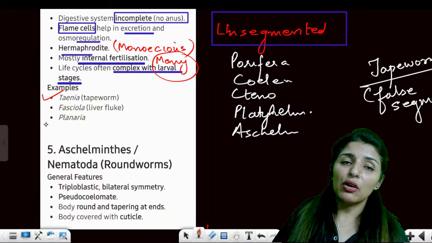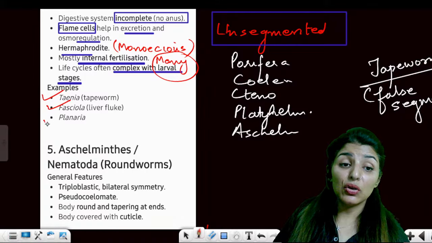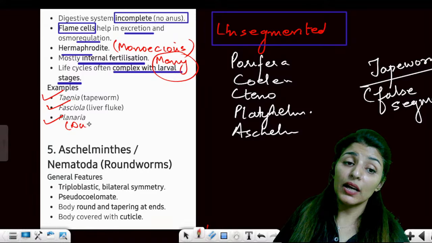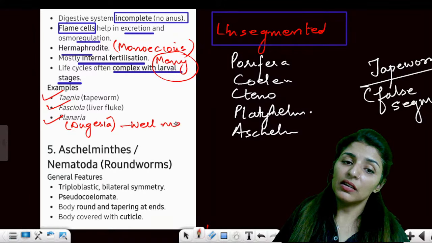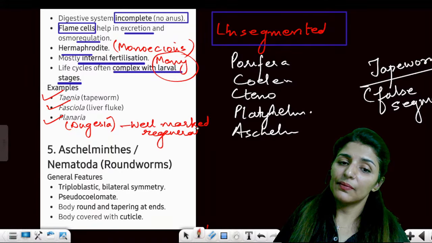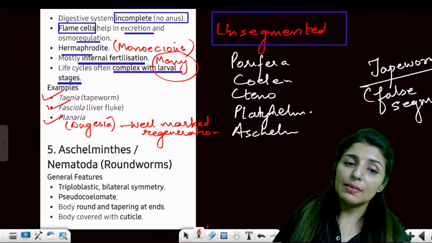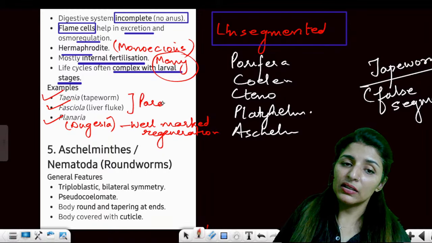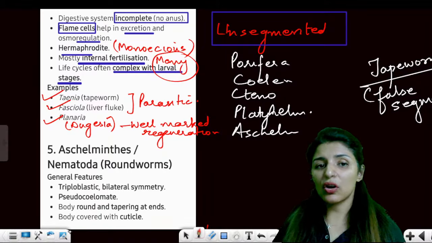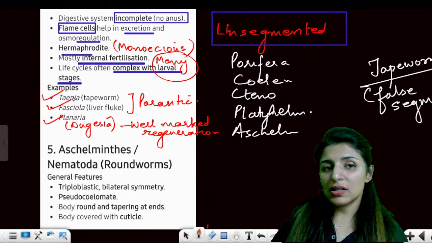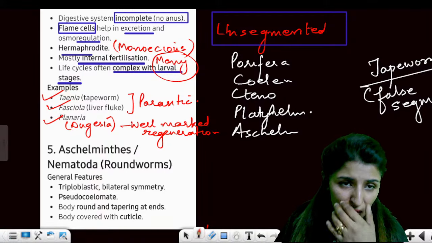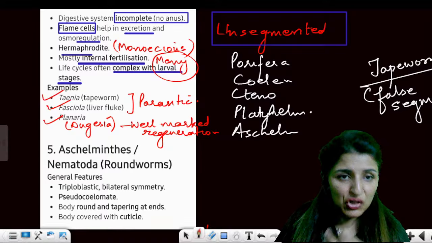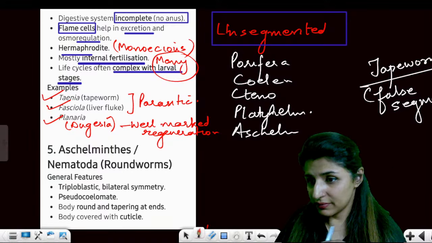Anyways, coming on to Platyhelminthes: Taenia, Fasciola, Planaria. Planaria is also known as Dugesia. Well marked regeneration. Is this clear? While these both are parasitic in nature, they cause diseases. Tapeworm, or Taenia, will cause taeniasis. Fasciola will cause fascioliasis. Yes, liver rot.